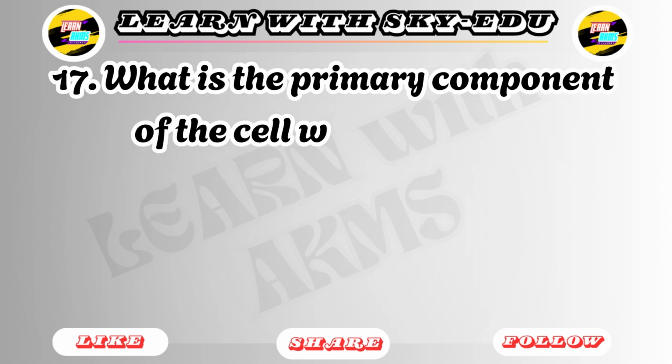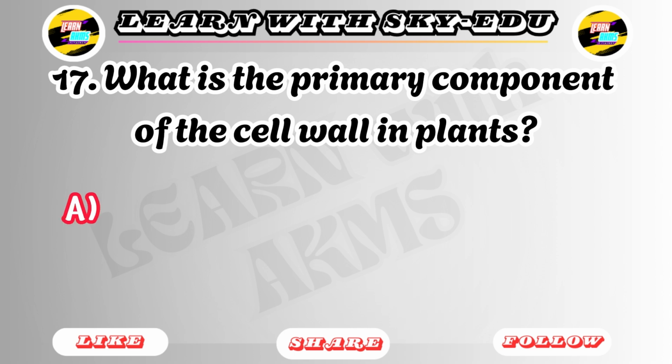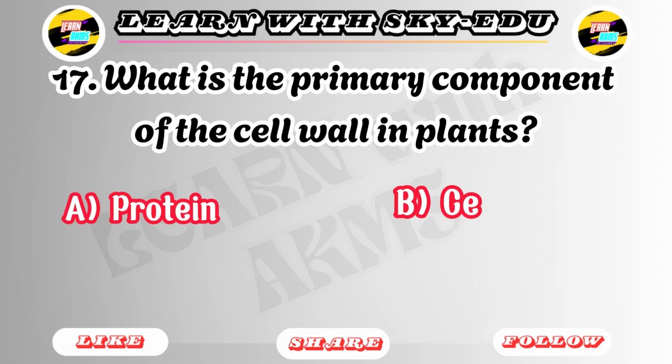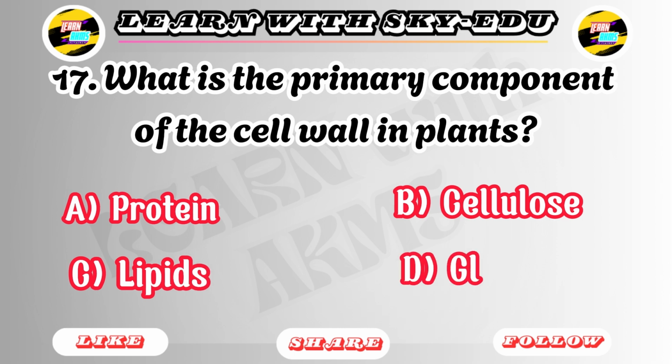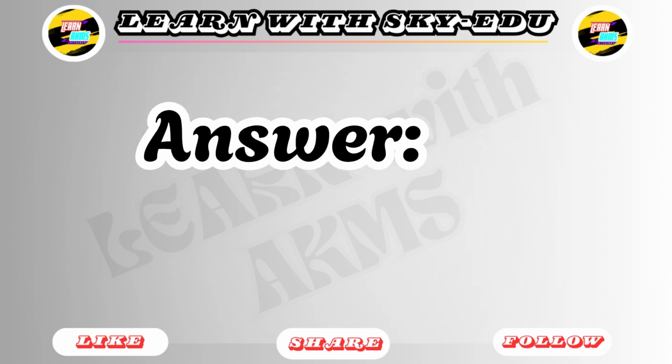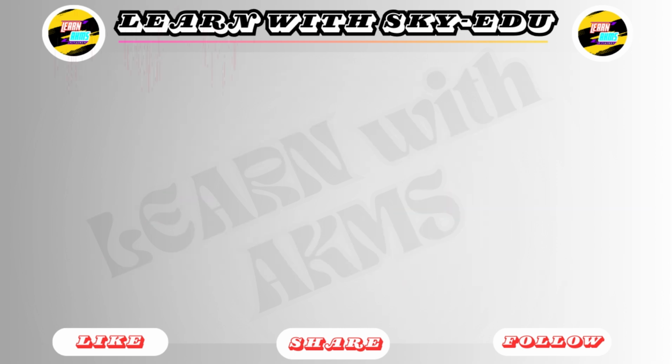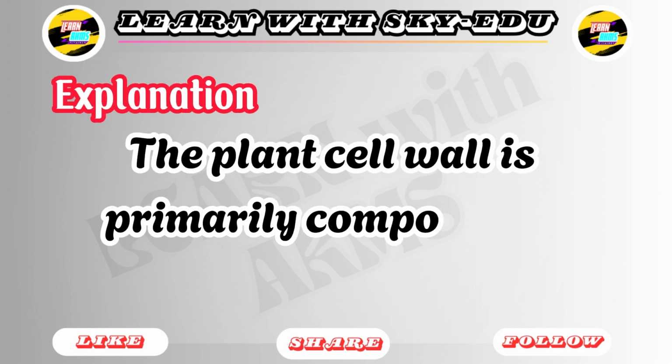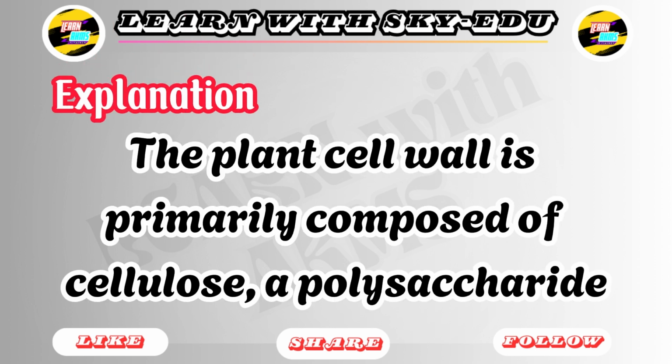17. What is the primary component of the cell wall in plants? A. Protein. B. Cellulose. C. Lipids. D. Glycogen. Answer: B. Cellulose. Explanation: the plant cell wall is primarily composed of cellulose, a polysaccharide.